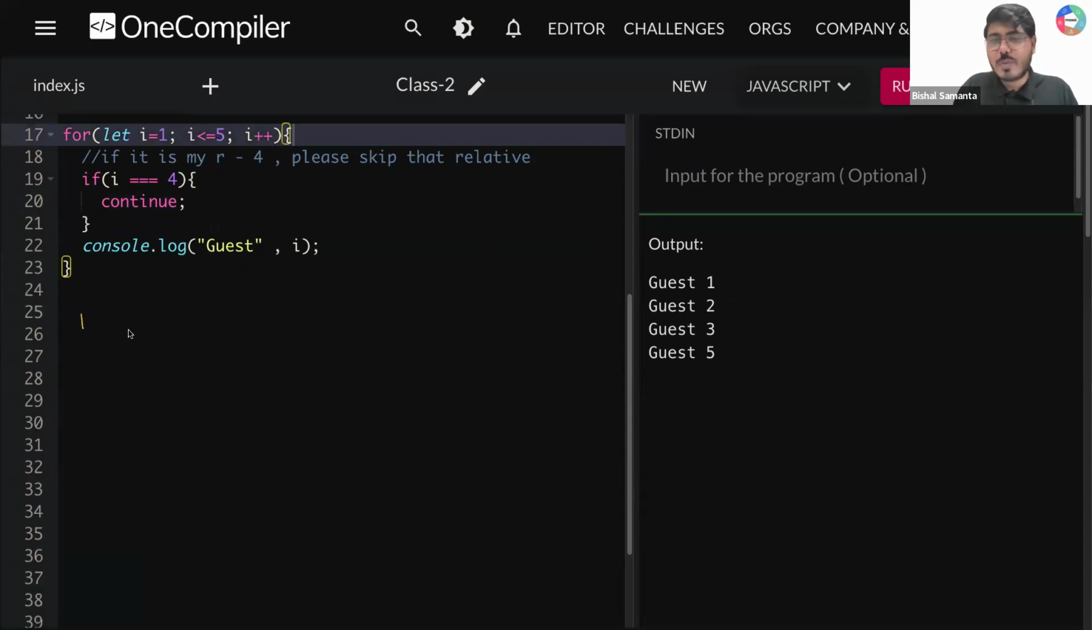Your first value starts with 1. Okay. What is your condition? 1 less than equal to 5. Is 1 less than equal to 5 true? Yes, definitely true. So you are coming down.